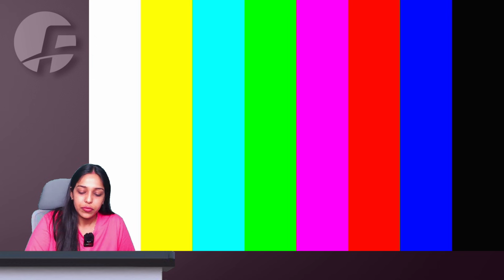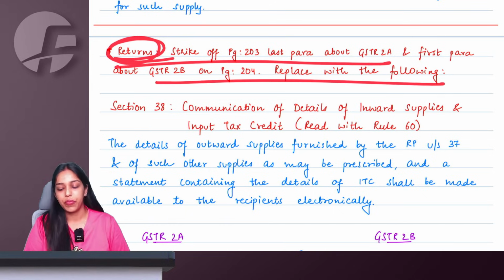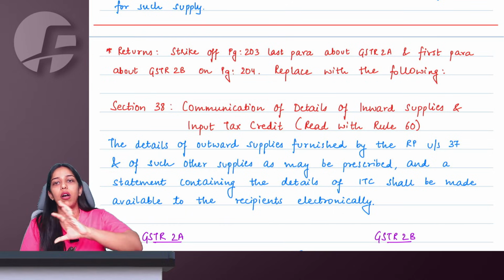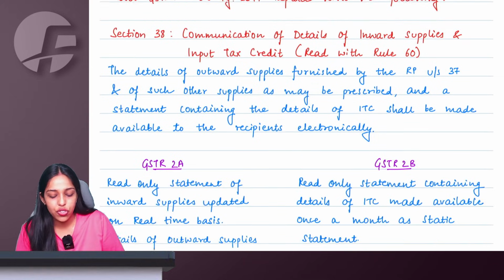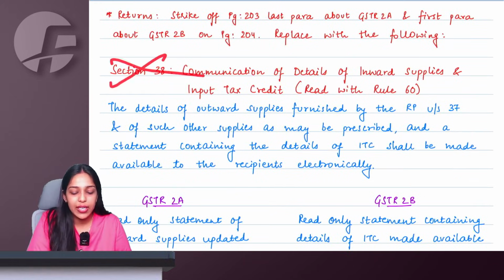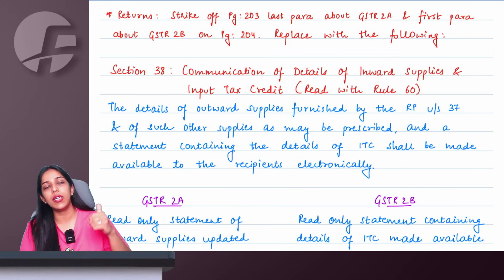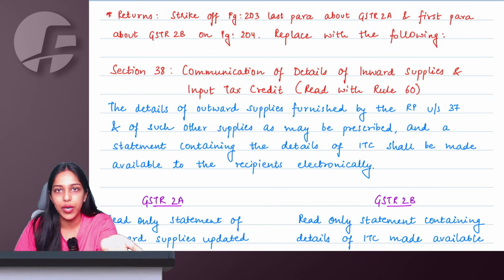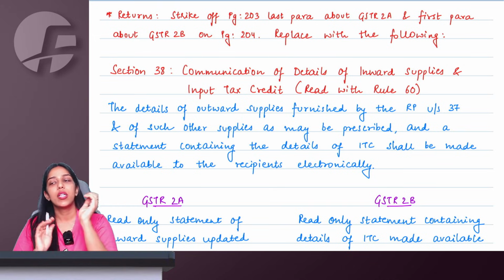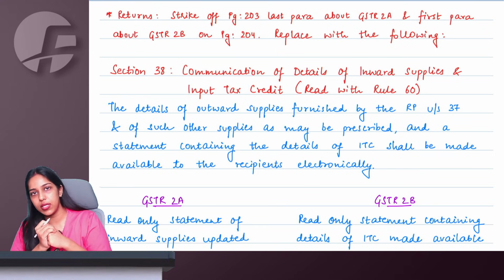Chalo. Coming on to the next chapter, which is returns under GST. As such, there is no change, I would say. It is just the presentation being made better here. Ma'am, we were not studying section 38 earlier, but now the government says that, see, section 37 is for you declaring your outward sales, GSTR 1. 39 is for 3B. So 38 we are saying it is about inward supplies.